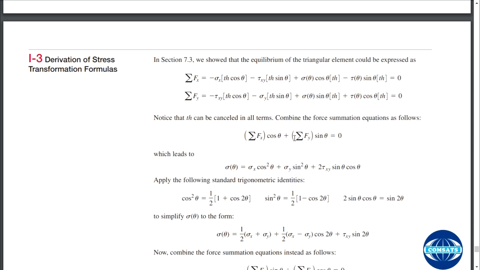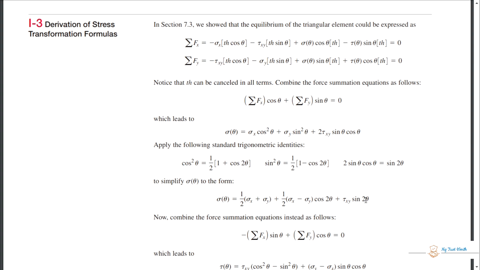We have found two forces in the x direction and y direction, and we are orienting them at any angle theta, cos theta and sin theta equal to 0, which leads, when we put them in the equation and multiply, to sigma x cos square theta plus sigma y sin square theta plus 2 tau xy sin theta cos theta. We follow the trigonometric functions: cos square theta is equal to 1 by 2 (1 plus cos 2 theta), and sin square theta is equal to this one, and 2 sin theta cos theta is equal to this one. To simplify we incorporate them, and we get this.